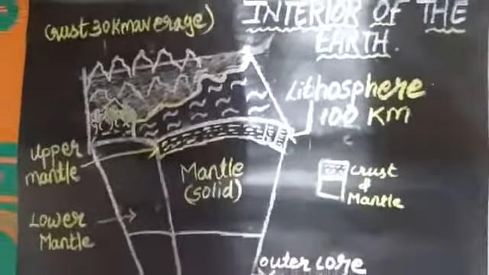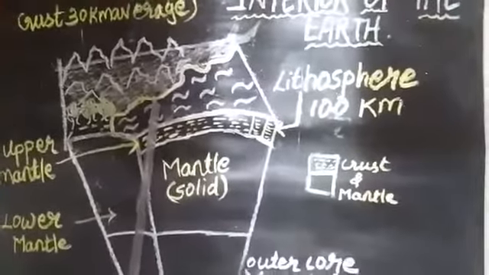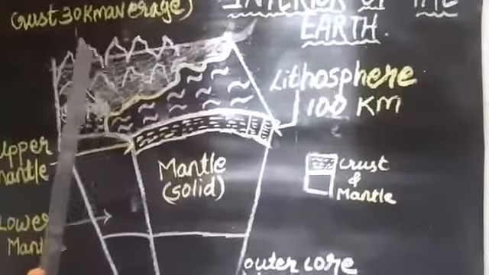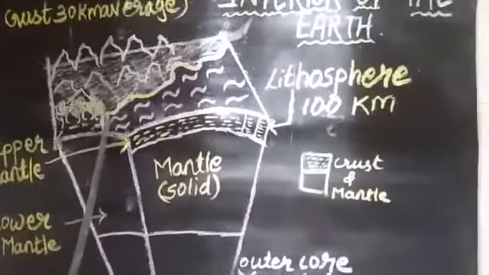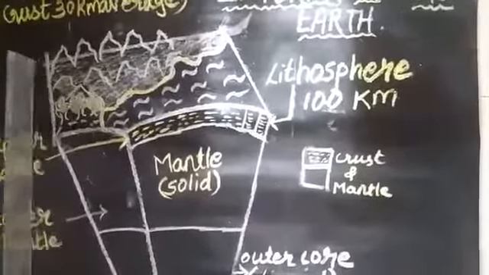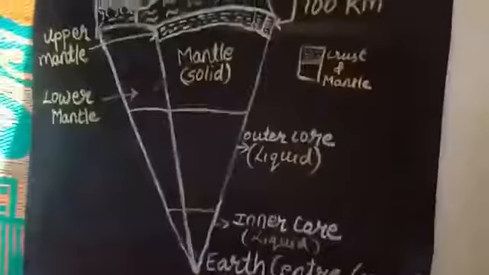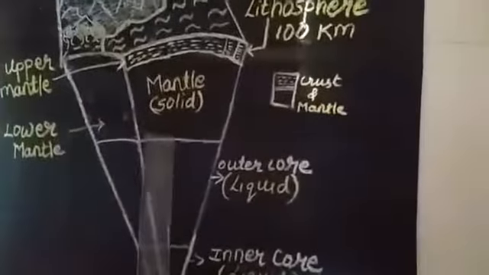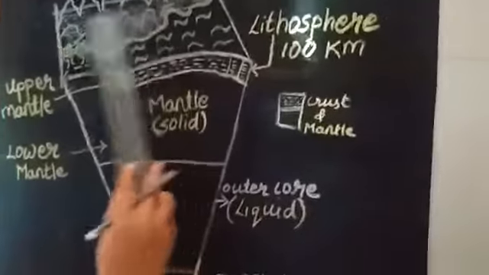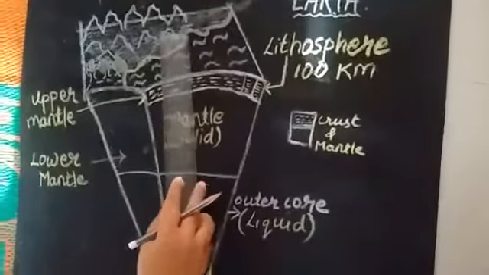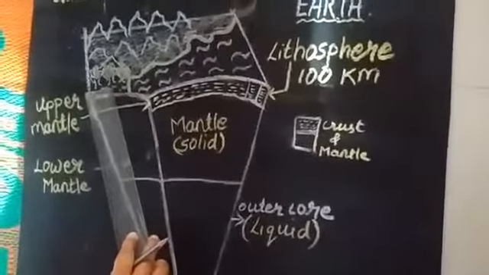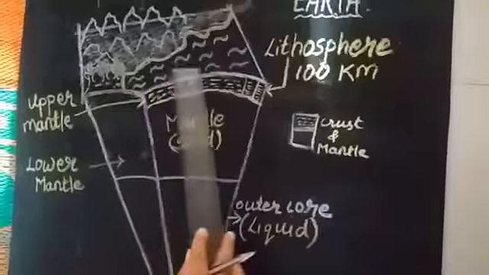Now the thickness of the crust below the continent, this is the continent part, is around 16 to 45 kilometers. Now children, these are the mountain ranges. It is 40 kilometers under the mountain ranges and then 60 kilometers under the ocean.